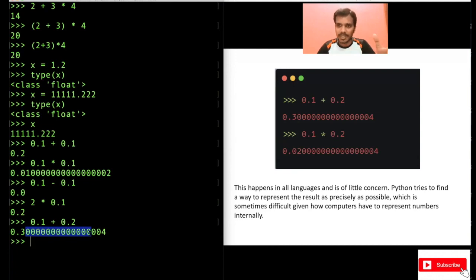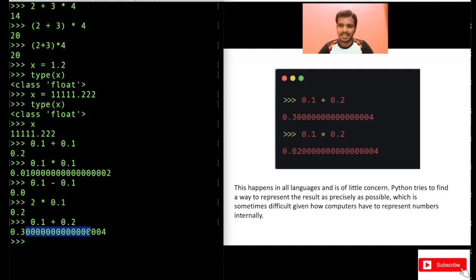It is mostly meant for integers, right? And when floats are used, you see the output is a bit weird here. Python tries to find a way to represent the result as close as possible, which is sometimes difficult given how computers have to represent numbers internally. So there is an issue with float numbers because of how the system stores floats.